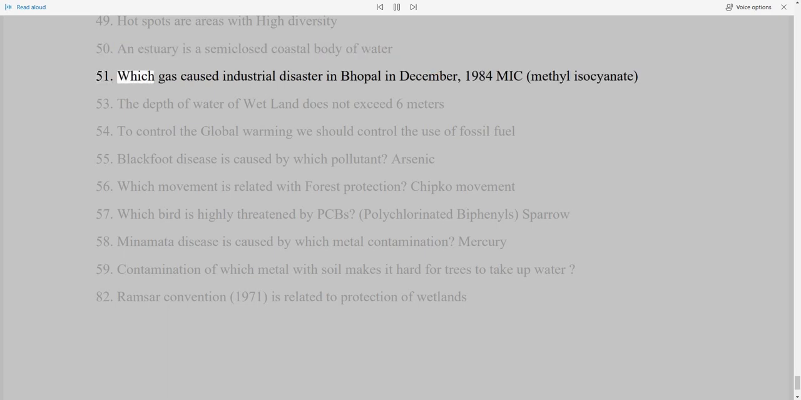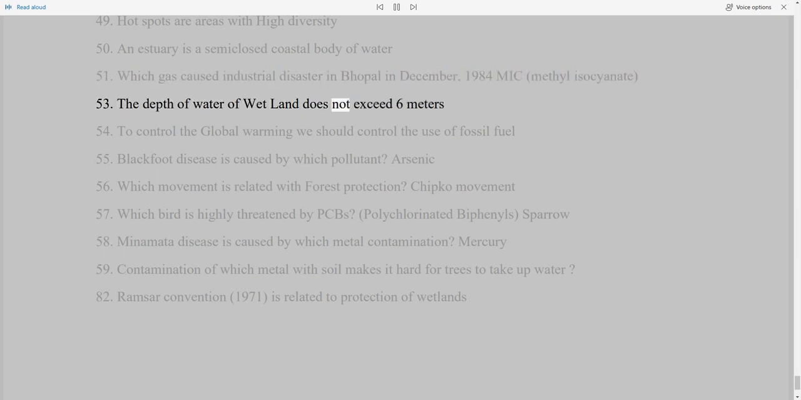51. Which gas caused industrial disaster in Bhopal in December 1984? MIC, methyl isocyanate. 53. The depth of water of wetland does not exceed 6 meters. 54. To control the global warming we should control the use of fossil fuel. 55. Blackfoot disease is caused by which pollutant?